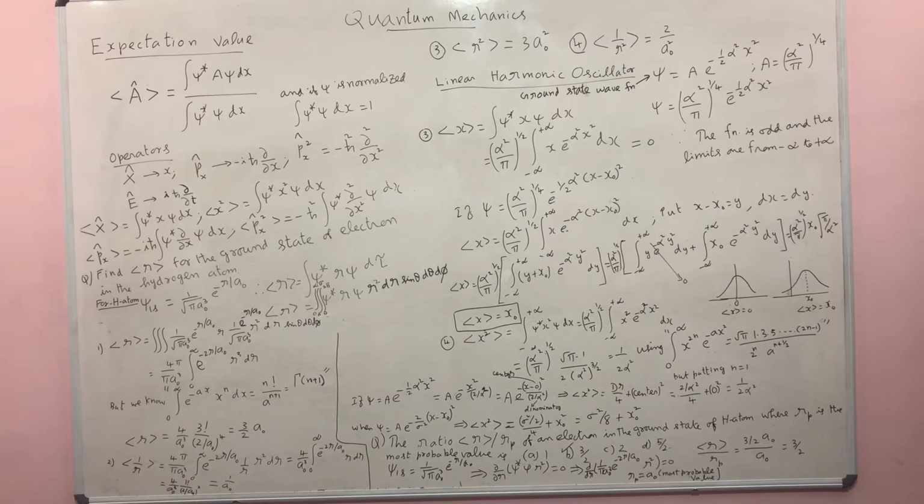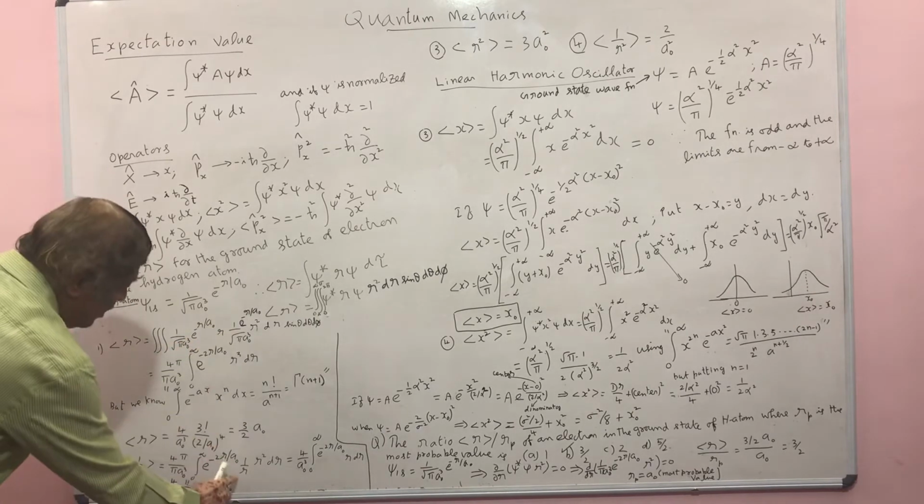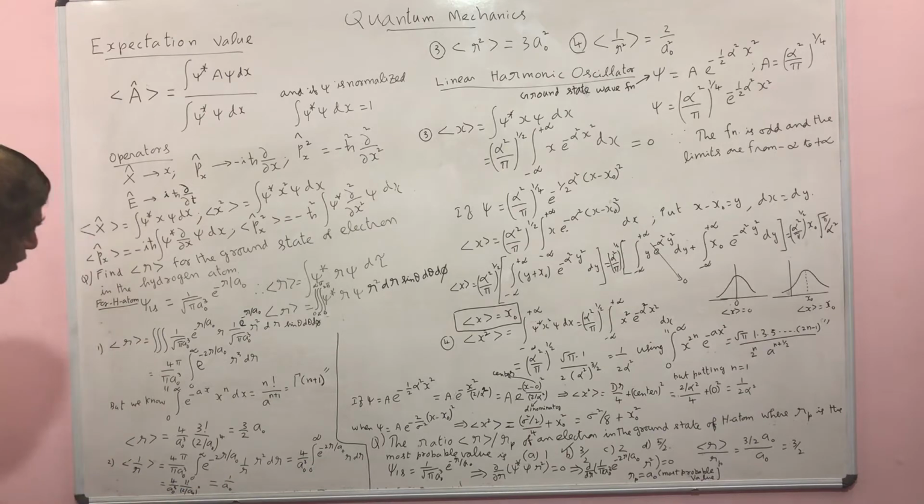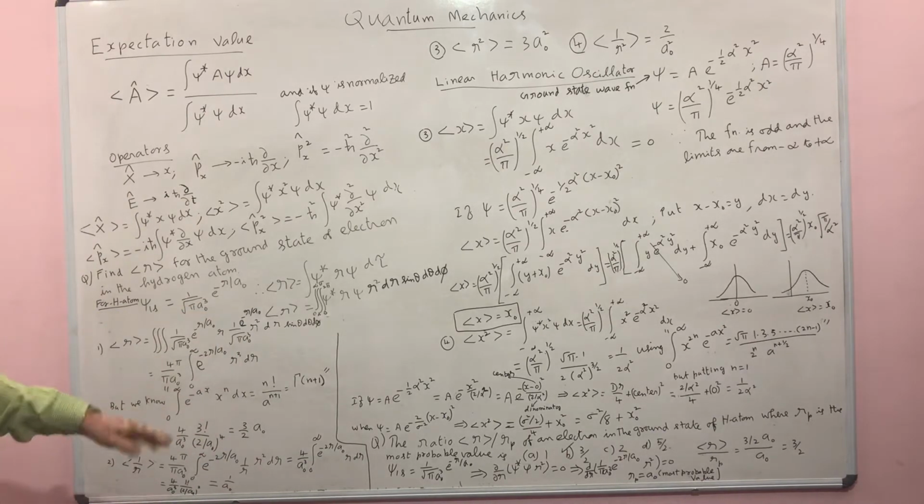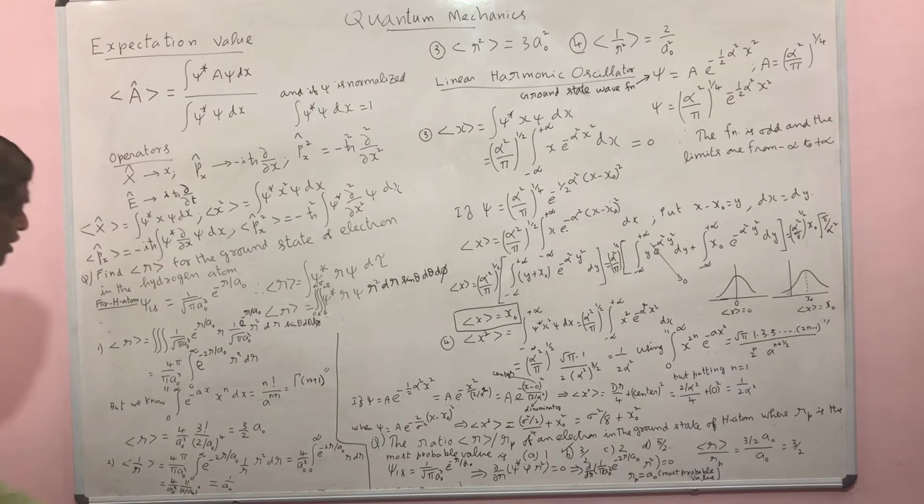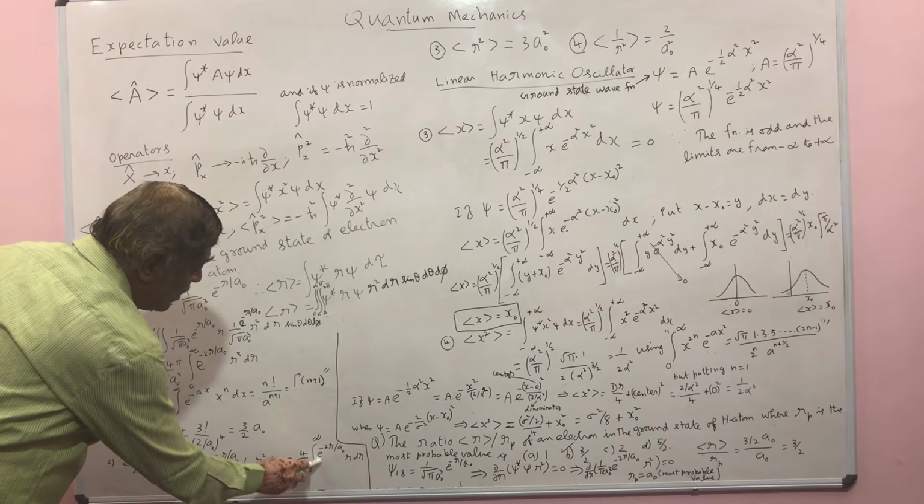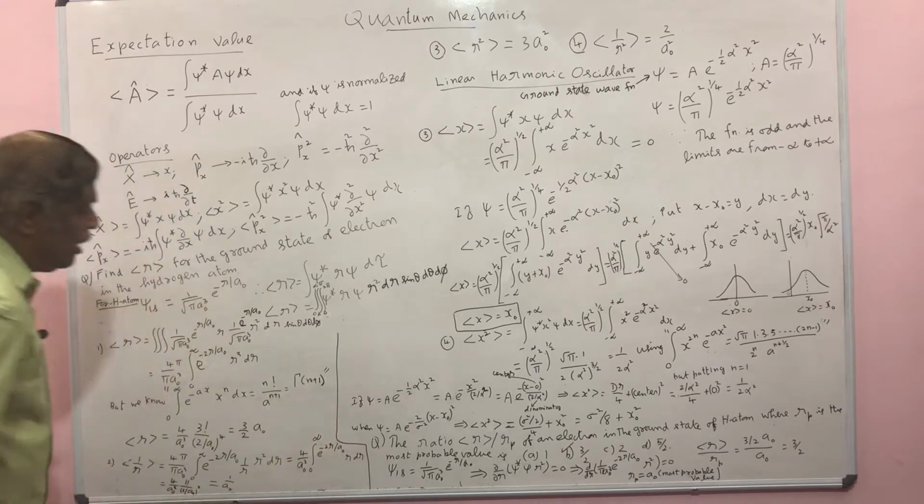Similarly, you can calculate the expectation value of 1 by r. We are doing the same problem, but instead of putting r here, you have to put 1 by r. And the angular part, which is 4 pi, you can take outside, and this can be evaluated simply. So this integral reduces to 4 by n r cube, integral from 0 to infinity, u power minus 2r by n r dr.